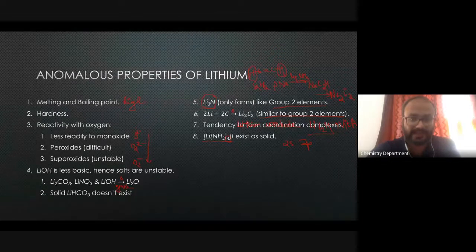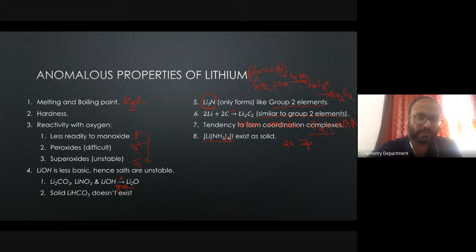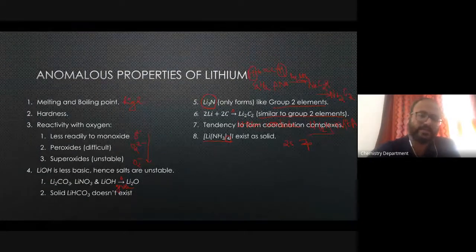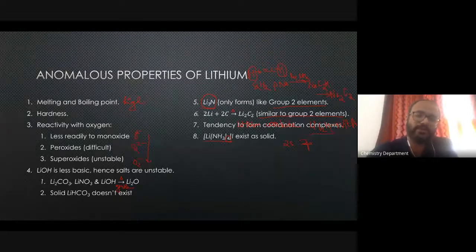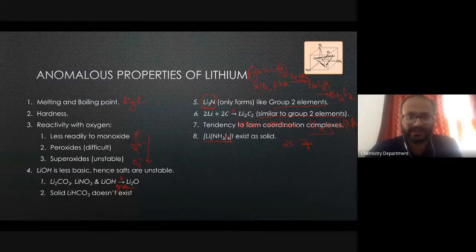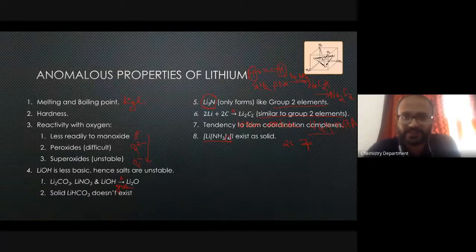So lithium, being in the second period, can accommodate only 4 pairs of electrons. So only 4 lone pairs it can accept from ammonia, and that's why only 4 ammonia molecules it can accommodate. That's why coordination complexes formed by elements in the second period usually have a coordination number of 4. However, you will find that some lithium compounds like alkyllithium have a coordination number of lithium higher than 4.